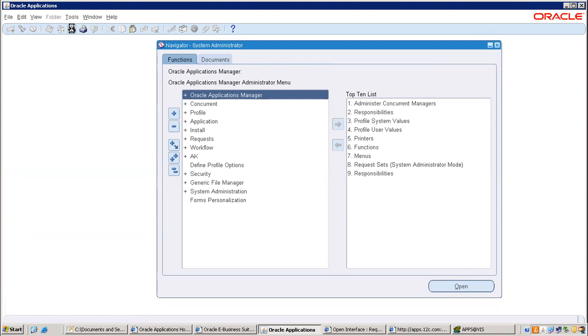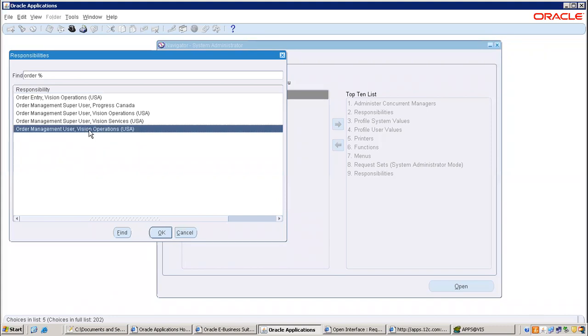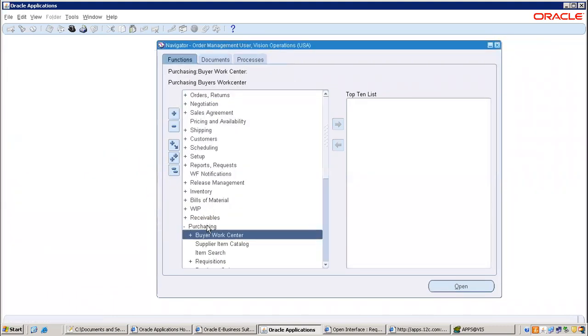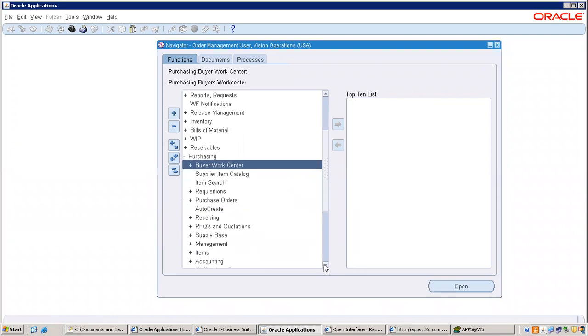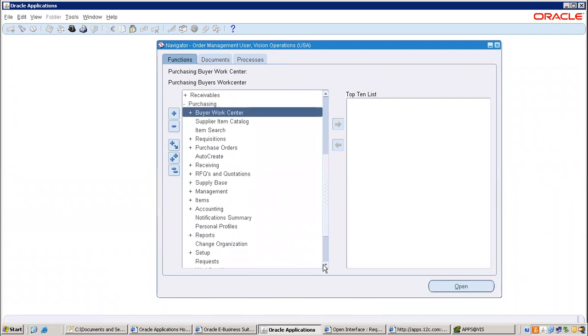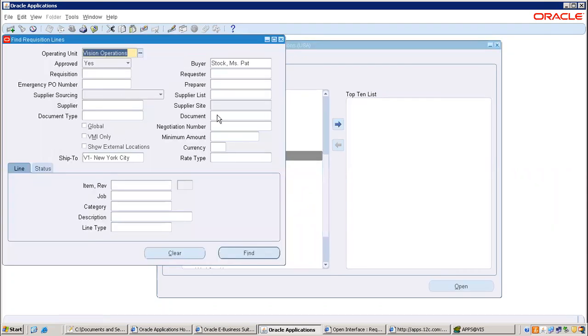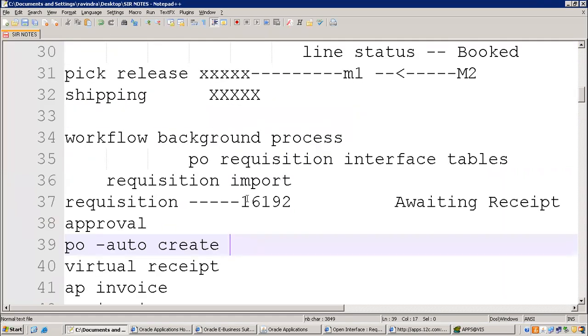Now go to order management, purchase order. Now you get an idea how this menu appeared. How this appeared is through menu as well as sub menu, and then functions also are there. Auto create. These two we have to clear. And requisition number. This is the number.